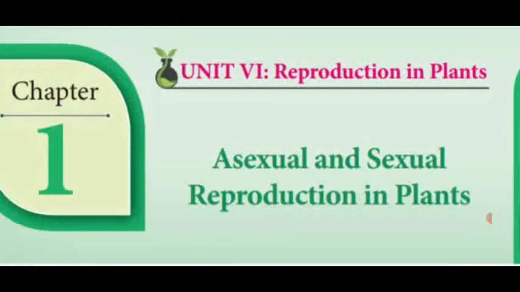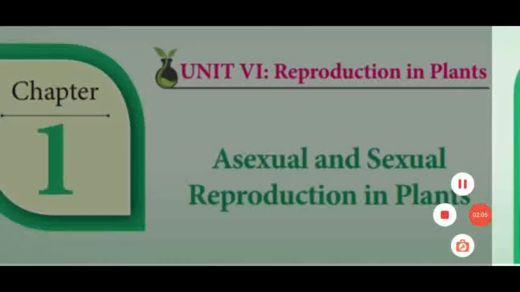So, this one we have seen in the previous video class. Today also we are going to continue the same topic, that is fertilization. How pollen grains reach the stigma, what are all the events of fertilization, then the different movements of the pollen tube in the style, then entry of the pollen tube into the embryo sac, double fertilization and triple fusion. Everything we are going to see in the video.